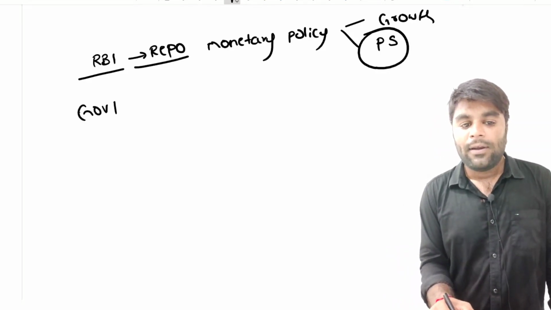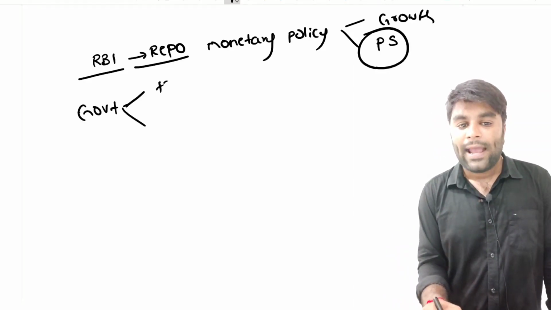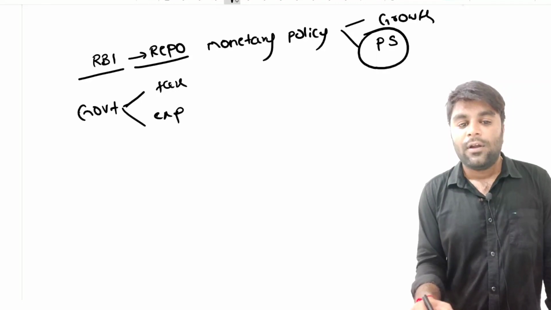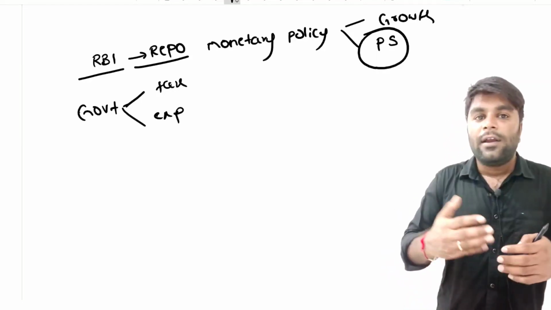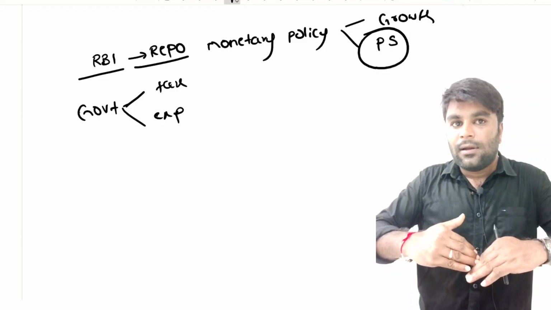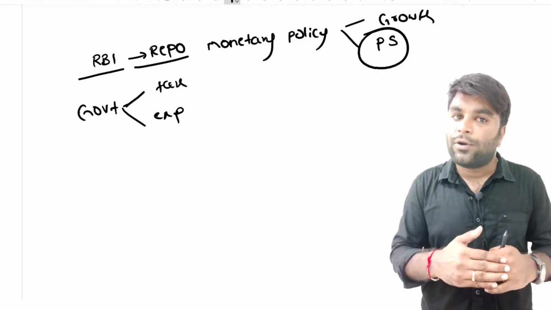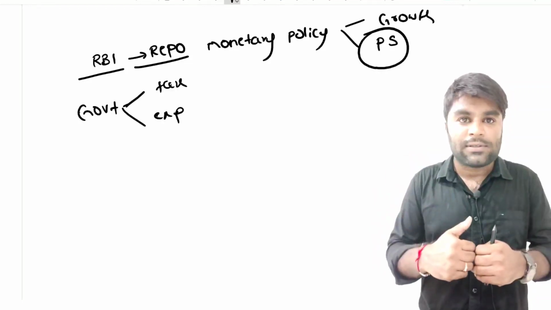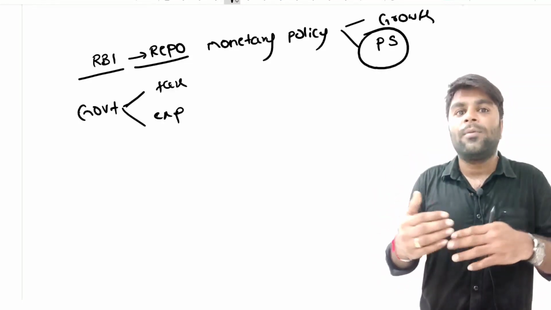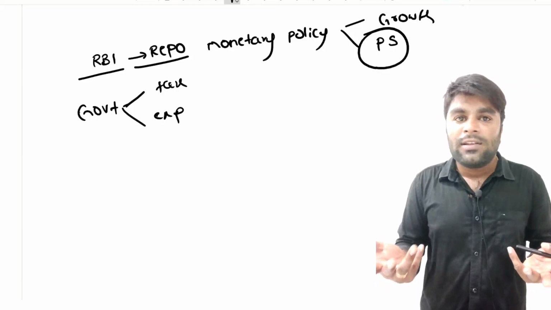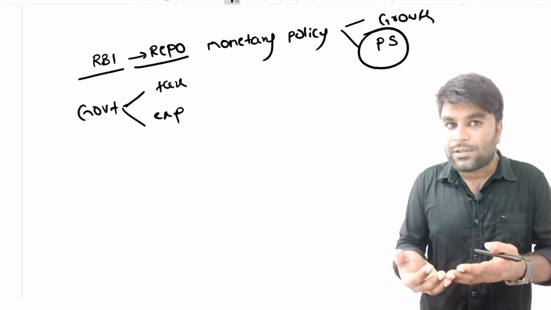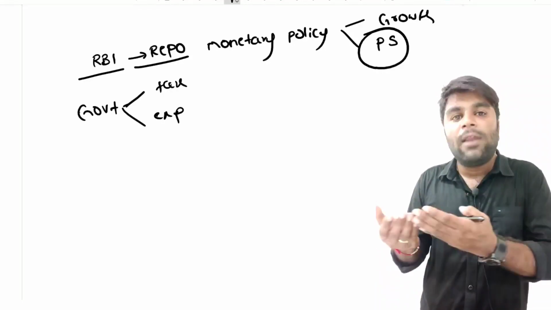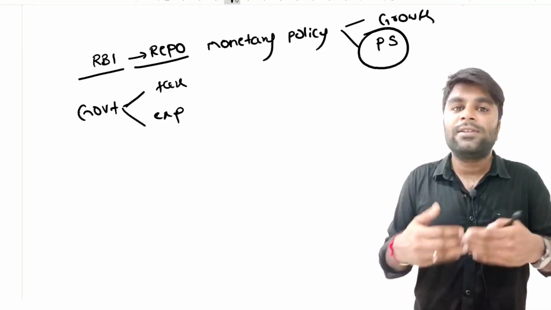Similarly, the Government of India also has two tools, taxes and expenditure. See guys, if the government decreases the taxes, the disposable income available with the people is going to increase. If the disposable income increases, they will demand more goods and services, and automatically inflation comes. Similarly, if the government goes for more and more expenditure, the people will have more money, they will demand goods and services, and inflation increases.